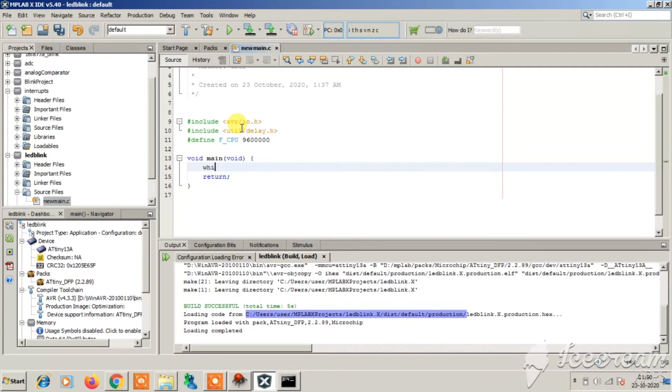So we will be blinking the LED. We have DDRB set as output for PB0. My onboard LED is connected to PB0, so PB0 is set as output. Then while(1), port B, turning it to high, a small delay.